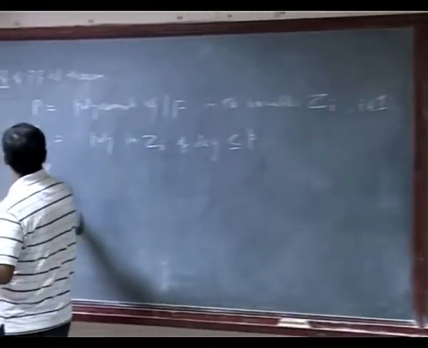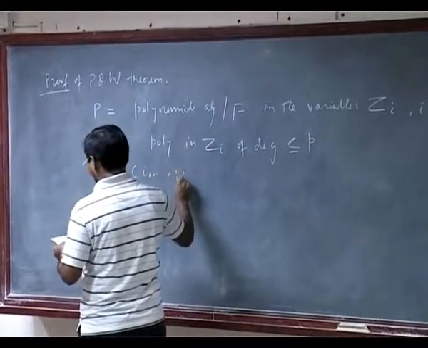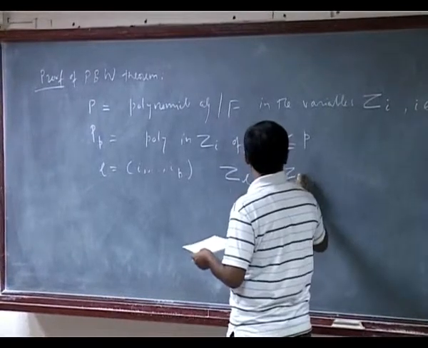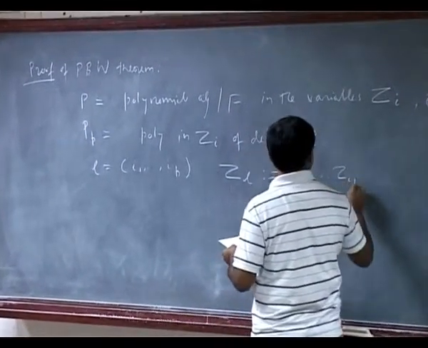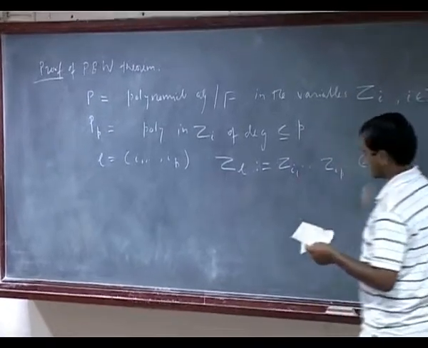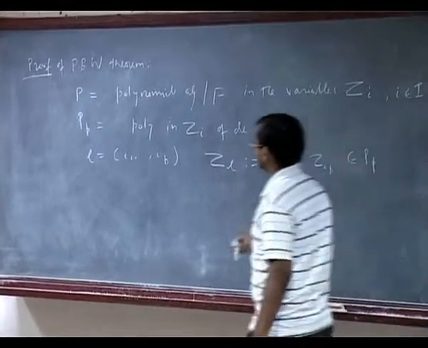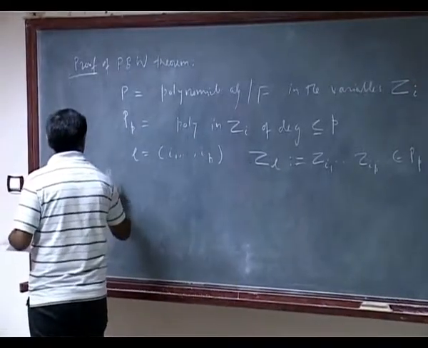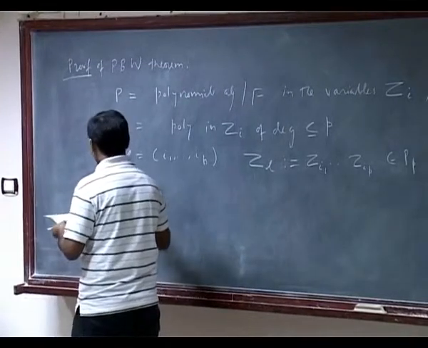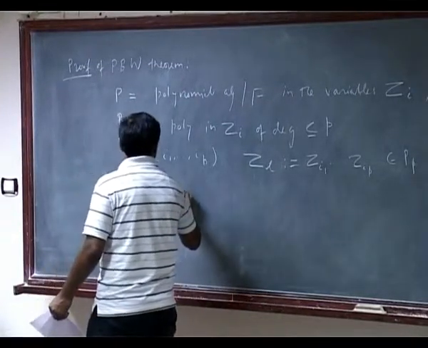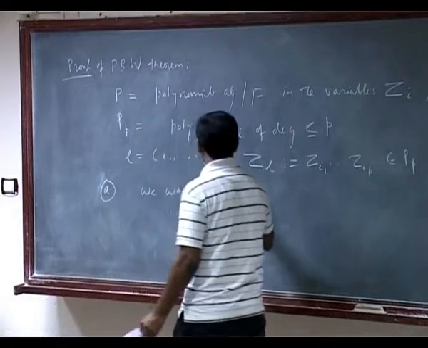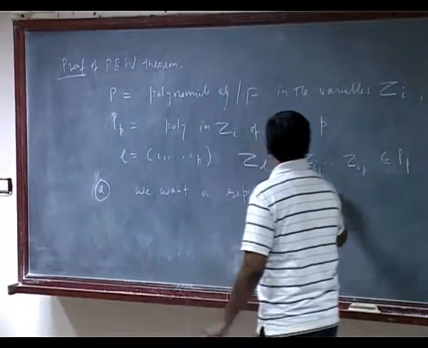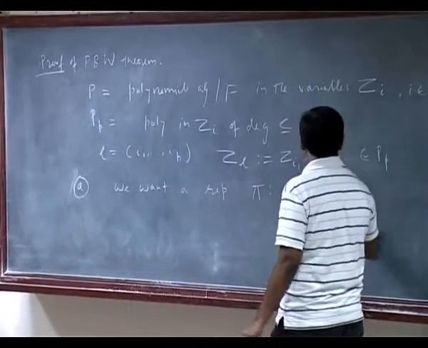And if I have indexing set I1, ..., IP, then like earlier, I will write the basis element here also as Zi1, ..., Zip. And so there are two statements which I am going to prove. Statement A: we want a representation pi from this Lie algebra to these polynomials.